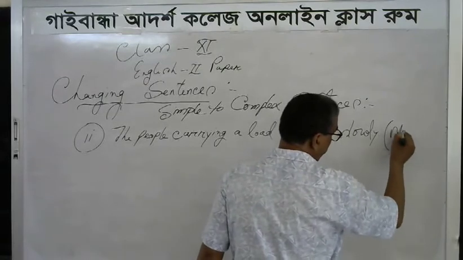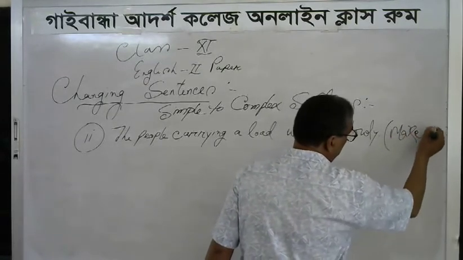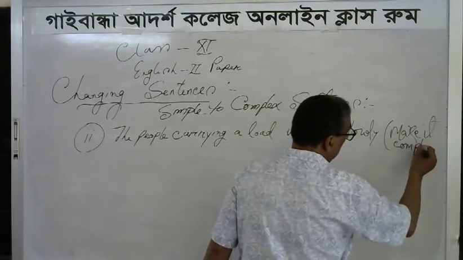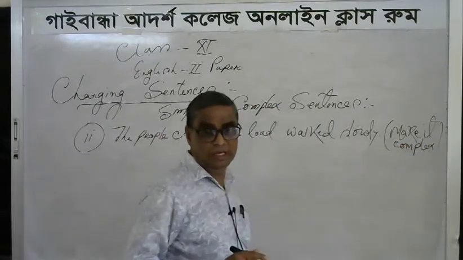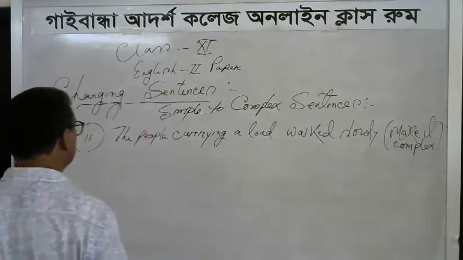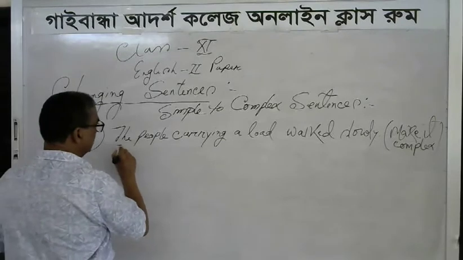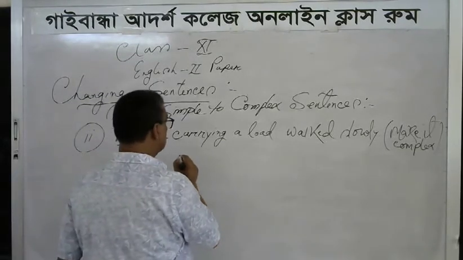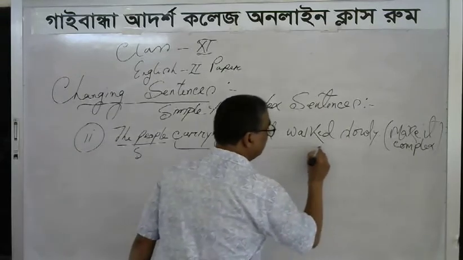Make it complex. This is the simple sentence. Why? Because the people is the subject, and carrying a load walked slowly is the predicate.